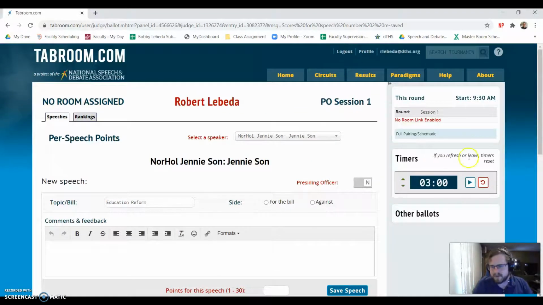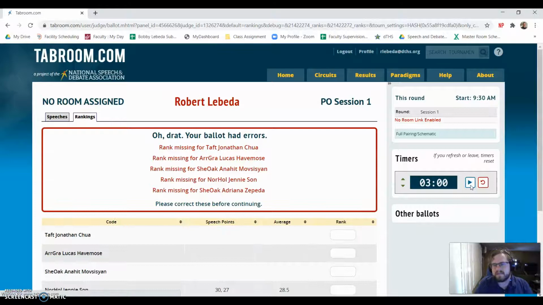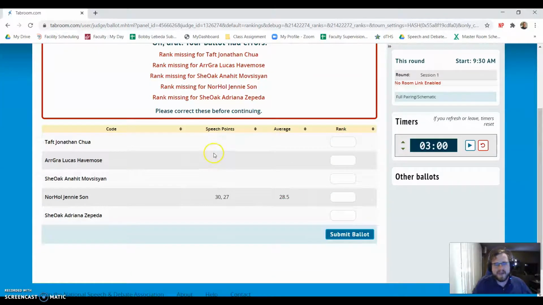Nice thing about Tabroom is you see over here they have timers. For Congress, you wouldn't really have to worry because you have a presiding officer, but you can see if you wanted to time the speech and show that it's going. Then you see here, it goes to rankings, and it's telling me I don't have any rankings. Here I can see their speech points, and then I could give my rankings. Let's just say Jenny was amazing, so she gets my 1. And then Jonathan was good. I'm just making these up, so if any of you students are seeing this, this has no bearing.